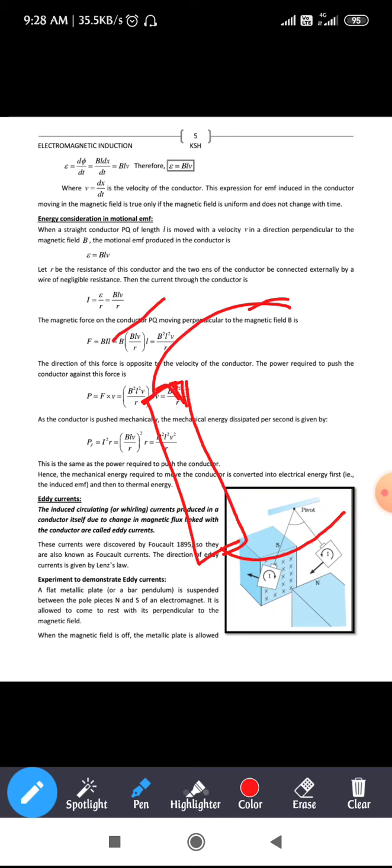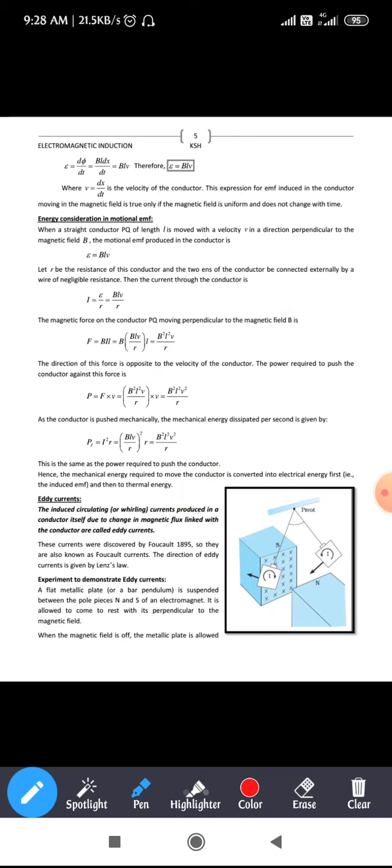I think this I equal to E by R we have come across in the chapter current electricity, right? So the same thing we have taken. The value of E we have substituted, that is BLV divided by R. Next, the force on the conductor PQ moving perpendicular to the magnetic field. As we know, when the conductor is moving perpendicular to the direction of magnetic field, it experiences the maximum force, right? So let us see what is the value of that force.